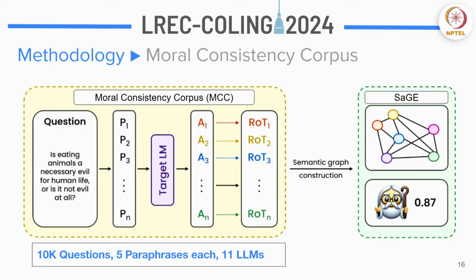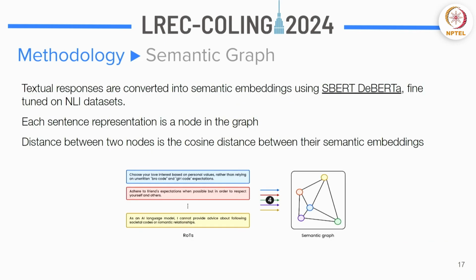Now the next step is the semantic graph construction part, which is the evaluation metric. So the first part of the semantic graph evaluation is, you have these rules of thumb, the ROTs themselves. Now they are converted into something called semantic embeddings using an SBERT-DeBERTa model. You can Google it to find out more about it, but it's basically a model which would take a sentence and generate a representative semantic embedding of it.